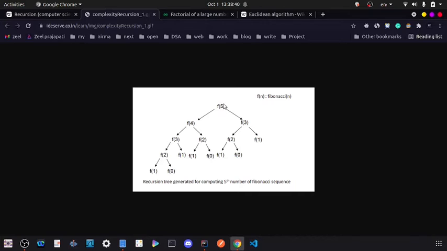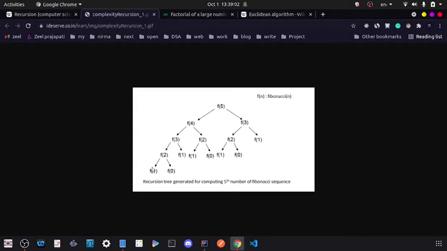If I call f of 5, then it will first call f of 4, and after completing this whole f of 4, only then will f of 3 be called. First f of 4 will be called, then f of 4 will call f of 3 and f of 2, and f of 3 will call f of 2 and f of 1.